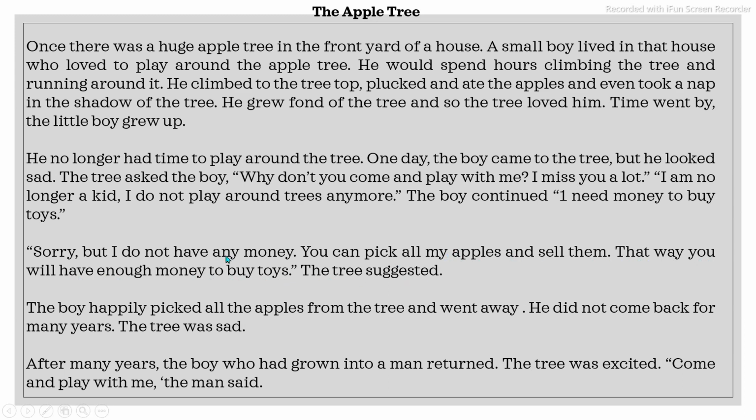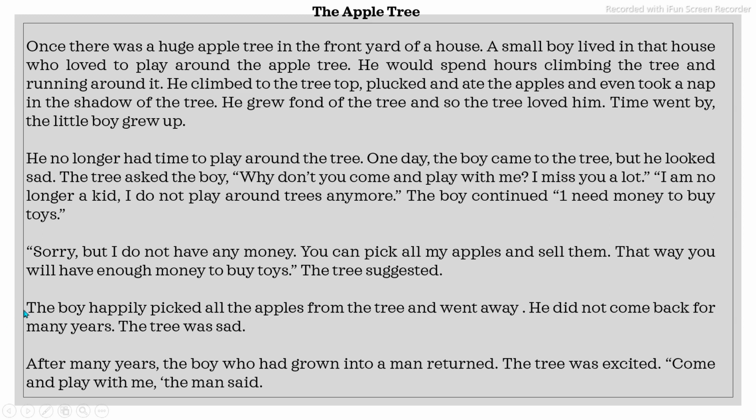So you can see here all these dialogues which are spoken by either the tree or the boy, they are written in quotation marks. And the other thing you must have noticed is the verbs like don't, miss, am, need, which is V1, do not, all these are verbs of the simple present tense. So obviously when we are writing something as direct speech of someone, it should be put into quotation marks, and the tense we use for that is the simple present tense. So this is also something you should notice and apply when you are writing the story.